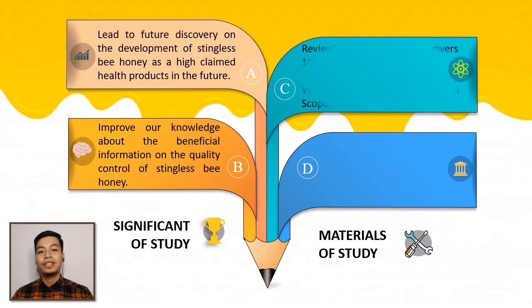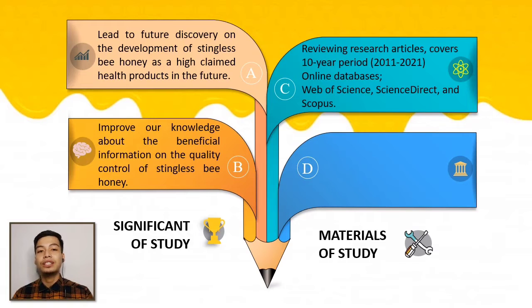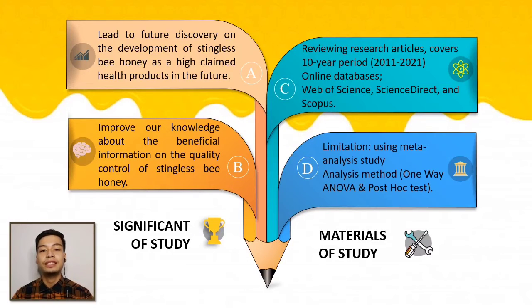It also can improve our knowledge and the beneficial information on the quality control of stingless bee honey. And for the material of study, I have reviewed research articles that cover a 10-year period from 2011 to 2020 using online databases such as Web of Science, Science Direct, and Scopus. My limitation for this study is only using the meta-analysis study. Some analyses have been properly used, such as one-way ANOVA and post-hoc tests.